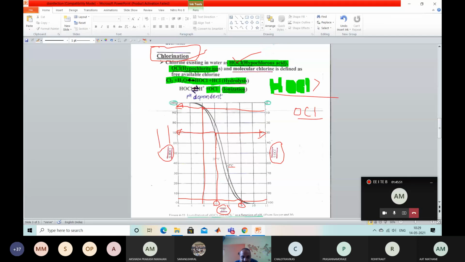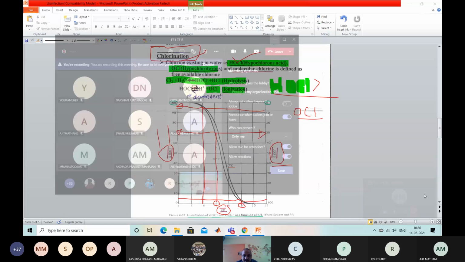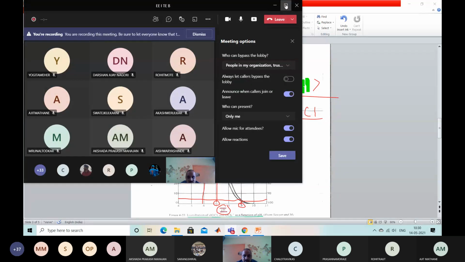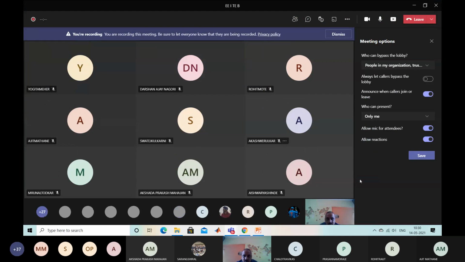If the pH exceeds 7, the OCl ions remain in the water body. But HOCl is nearly 80 times more effective than OCl. So our aim is to maintain the HOCl concentration in the water body as high as possible, so that more disinfection is possible. Understand? Yes or no? Yes, sir.